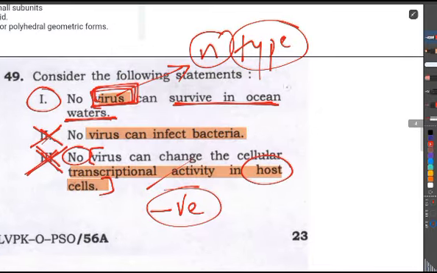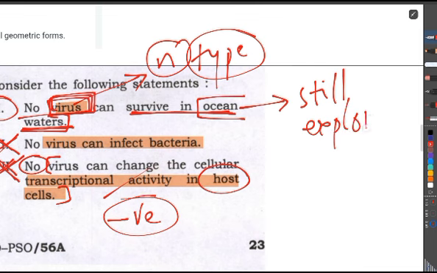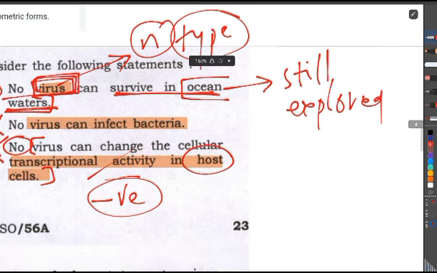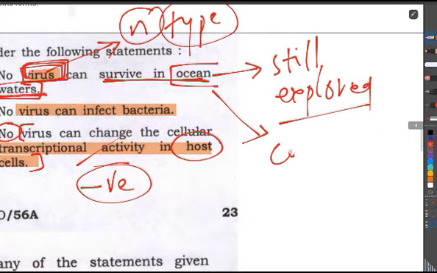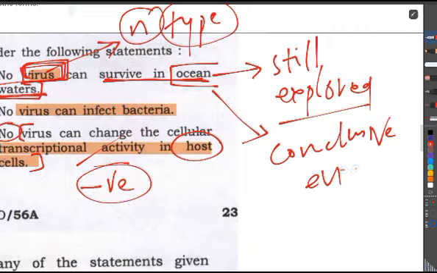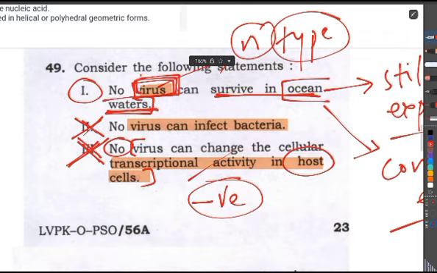And also the ocean waters are still to be explored. So we don't have conclusive evidence to say for sure that no virus can survive in ocean waters.